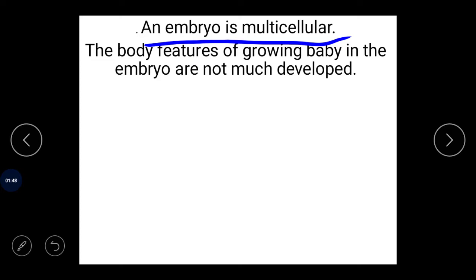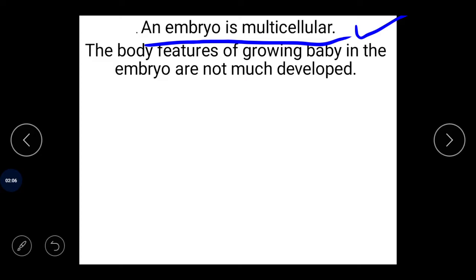The embryo contains more than two cells. It may be hundreds or thousands of cells, or even more. That's why we call it multicellular.